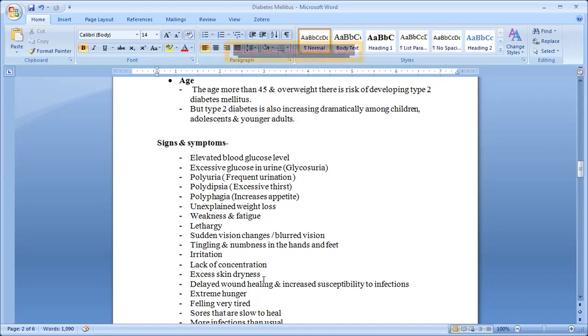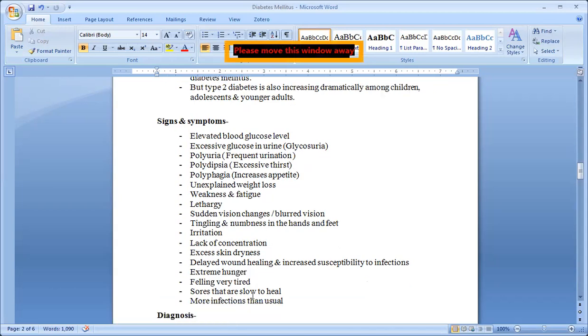Excess skin dryness is there due to polyuria. Delayed wound healing, you can observe that. Actually, if a diabetic patient has even a minor wound, it will not heal; it requires more time to heal the wound. Keep that in your mind.